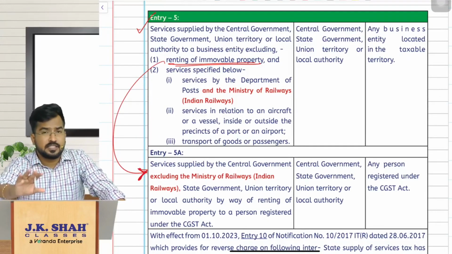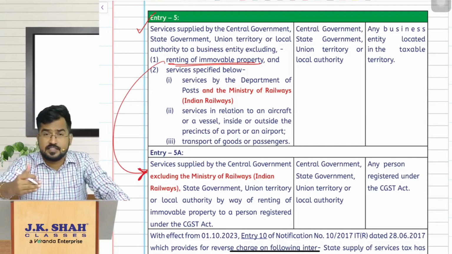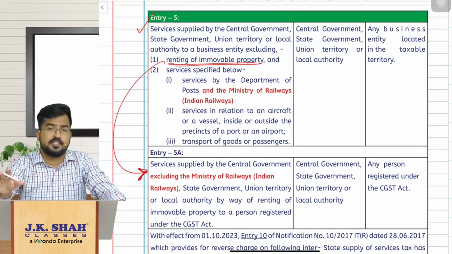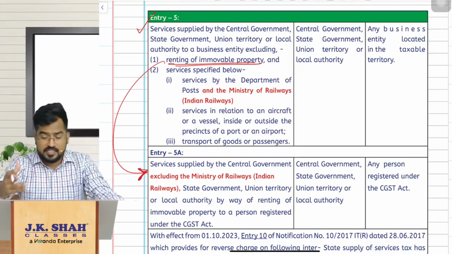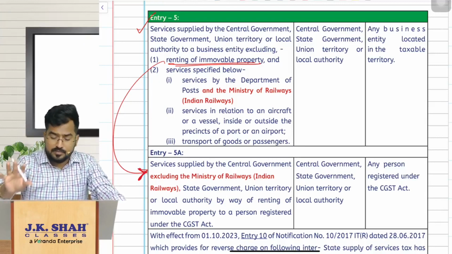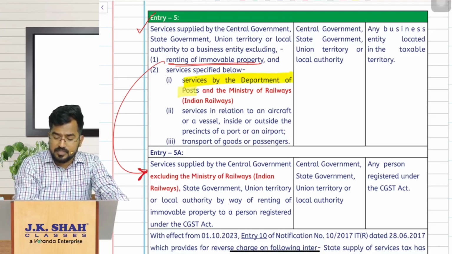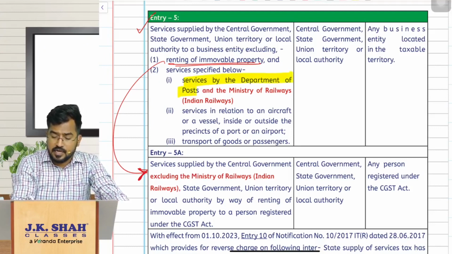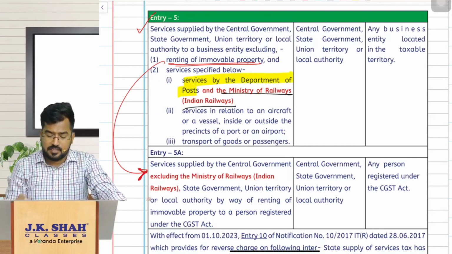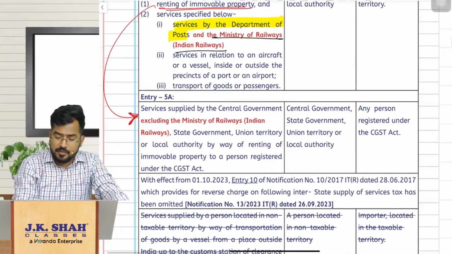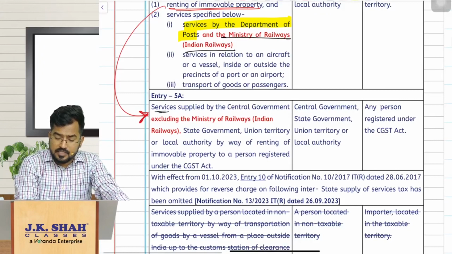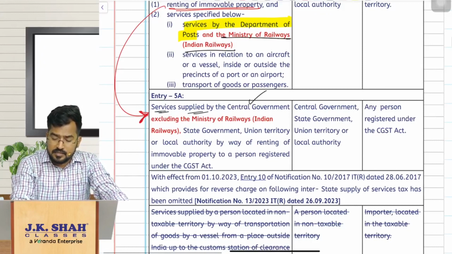Guys, I am not revising reverse charge or exemption entries for you; assume you have already revised them and are watching this lecture. I am just bringing out what the change is. The change is just to the postal department services: next to it they have added Ministry of Railways, Indian Railways. In entry 5A also, they have said services supplied by central government excluding Ministry of Railways, Indian Railways.